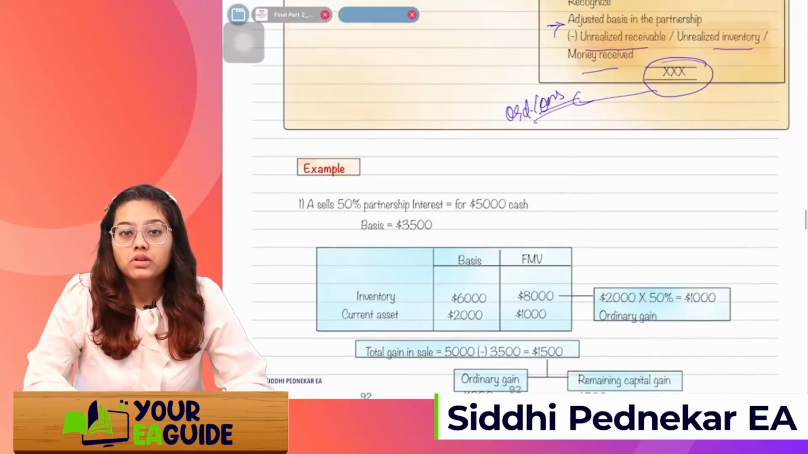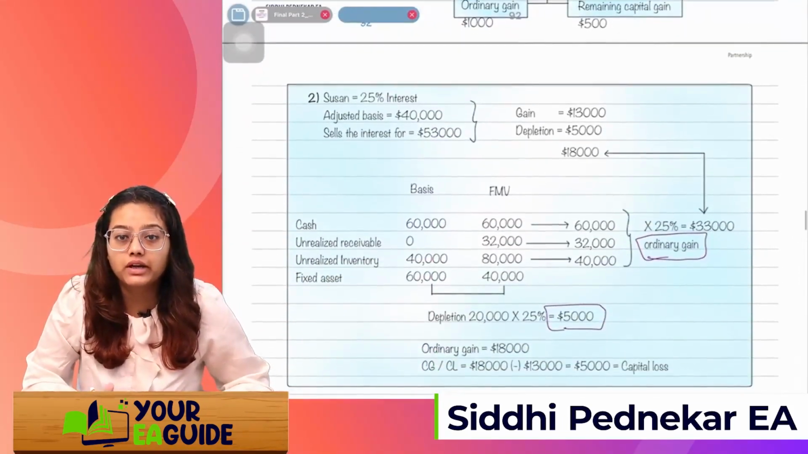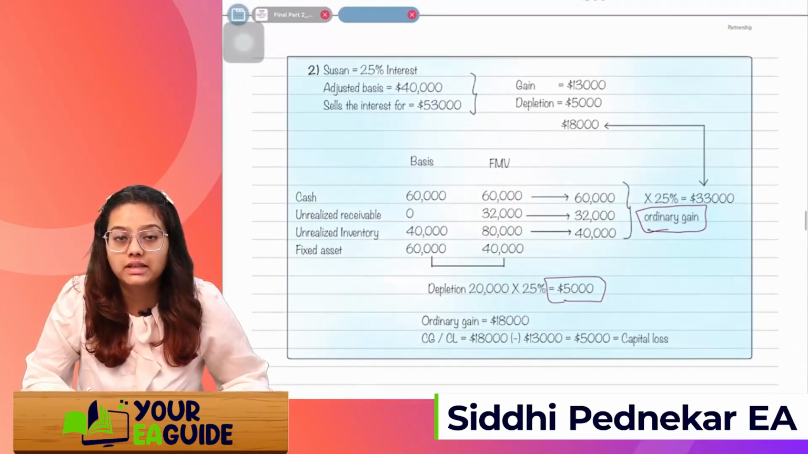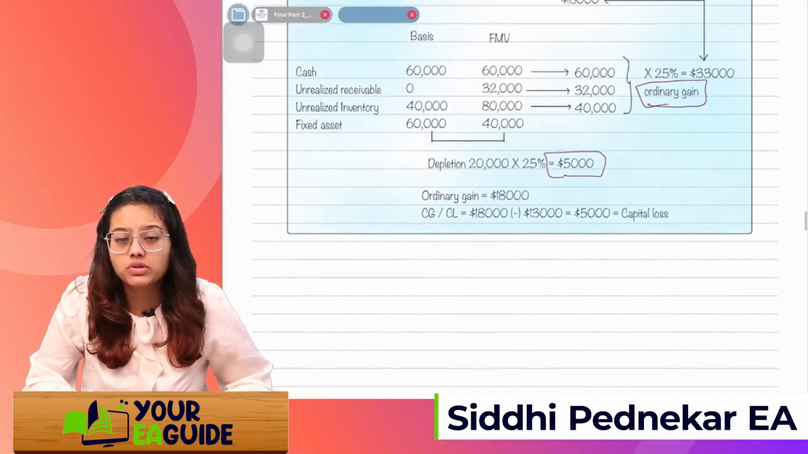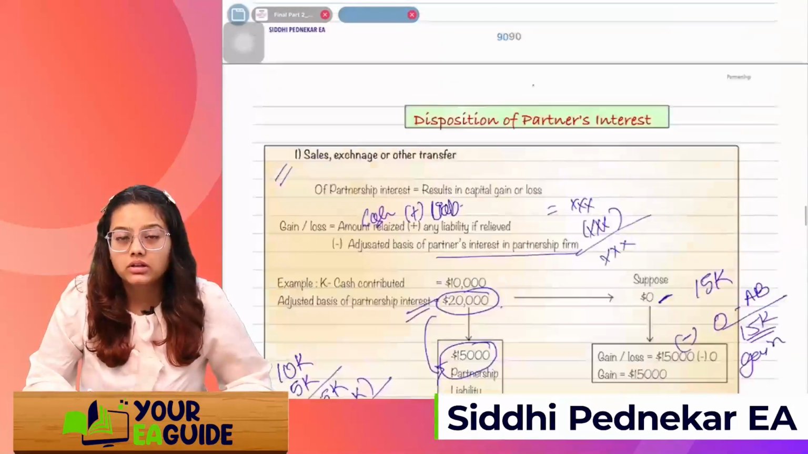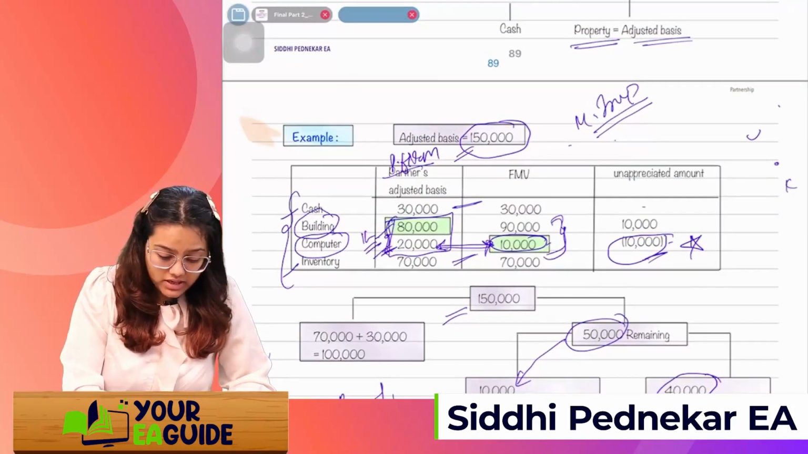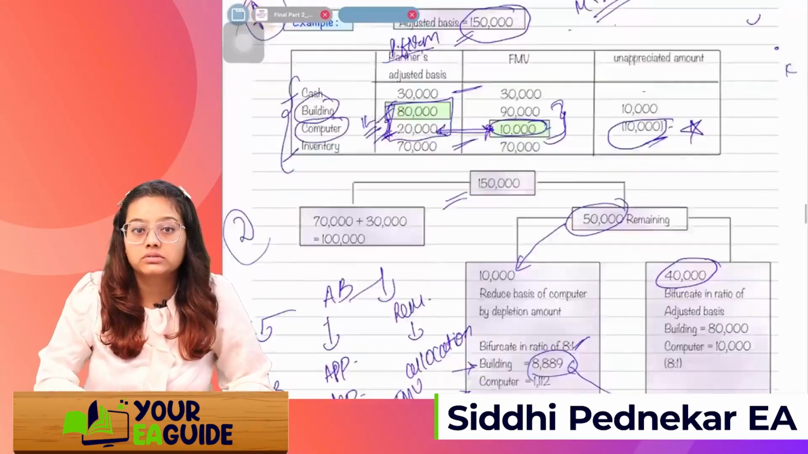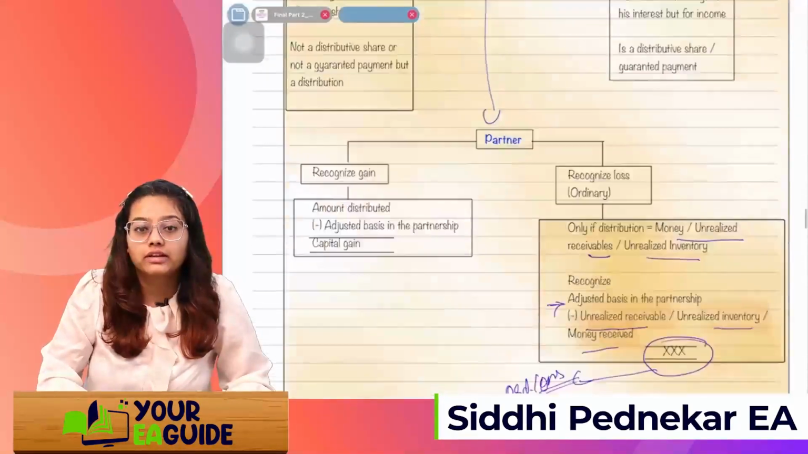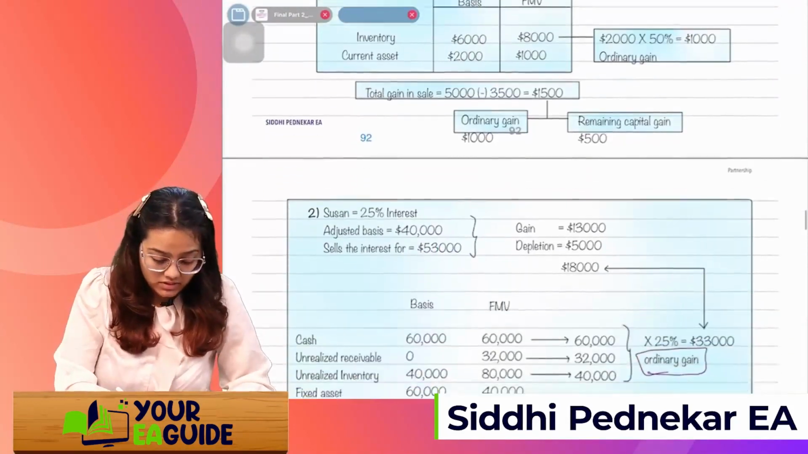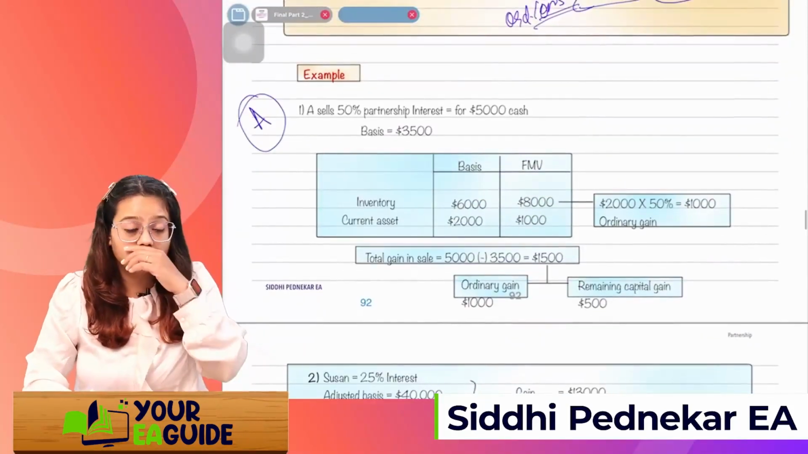Got it? So there are some examples. You can just quickly go through those examples. These examples we have already done. The first important example was this. Don't go into the exam without seeing this example. The second important example in case of disposition is this one. These two examples, don't go into the exam without seeing them.